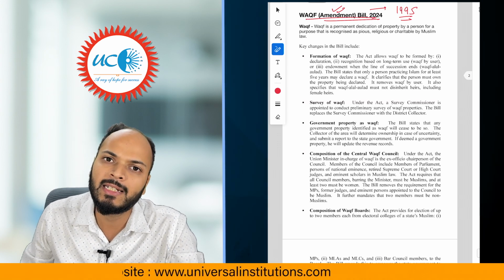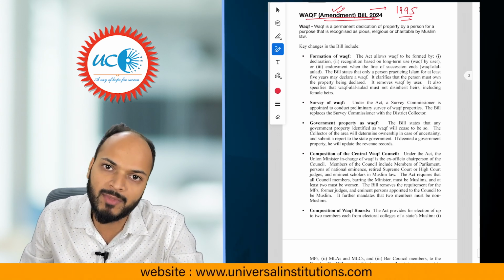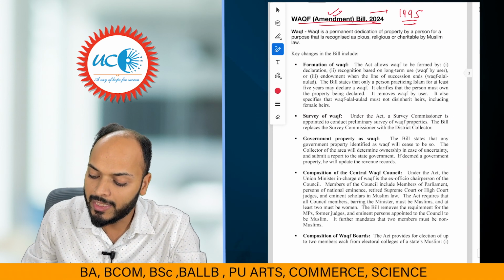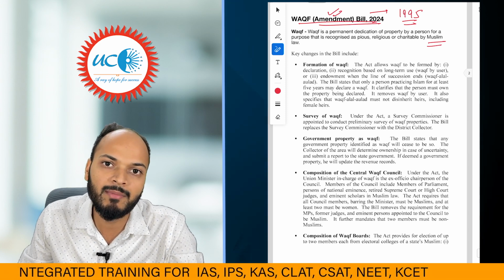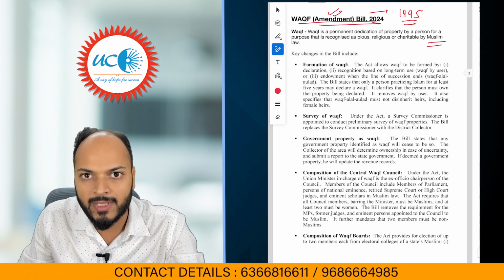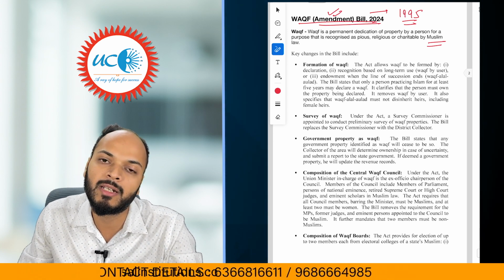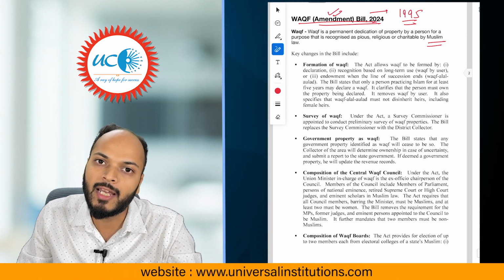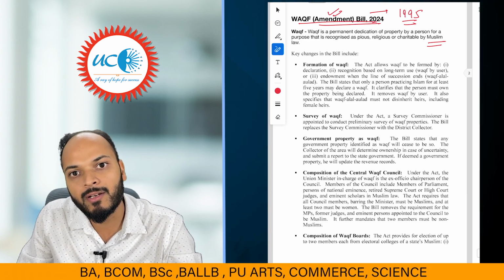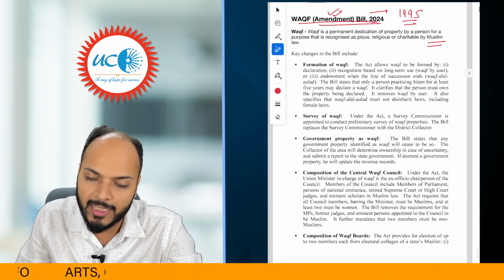So Waqf is basically a property donated by a Muslim for some religious or charitable purpose, right? Waqf can only be donated by a Muslim and for a religious or charitable purpose. Once a Waqf property is donated, it is donated in the name of God. It cannot be taken back, right? So once it is donated by somebody, you cannot take back this property. That is what Waqf means.